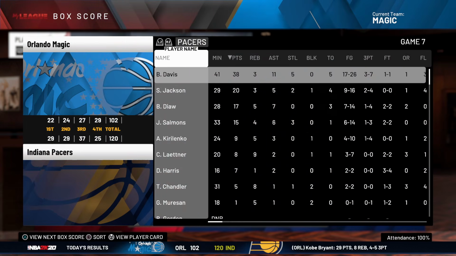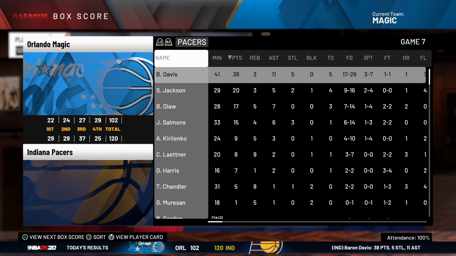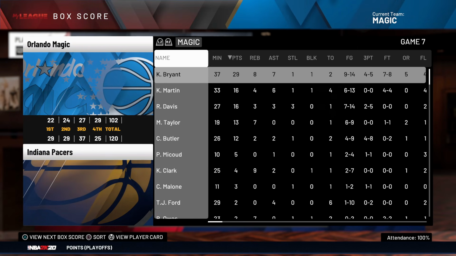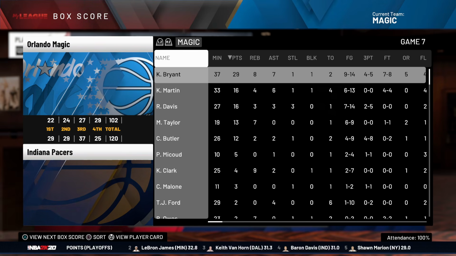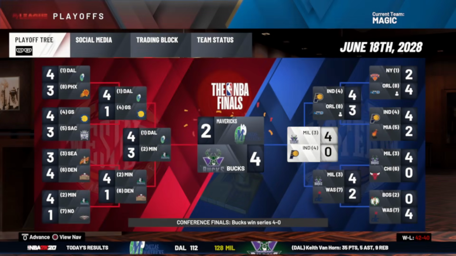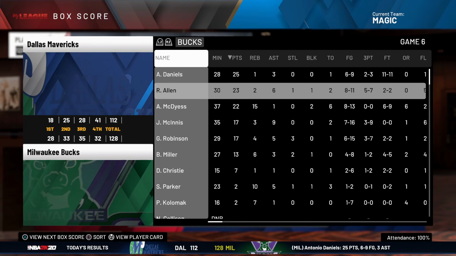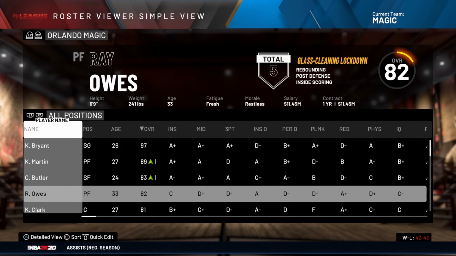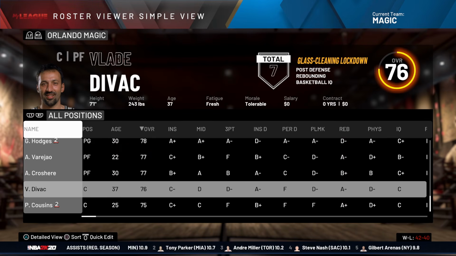Oh my God. We lost by 18 in game 7 thanks to Baron Davis's 38 and 11, but Kobe put up 29 and 7. I'll give you a good 3 bars. Yep. The Milwaukee Bucks led by Ray Allen, who honestly, he's an 86, but he should be way higher because he keeps beating us in the playoffs every other year. Win the championship. Not a horrible year. Wait, Vlade Divac was on our team. Are you kidding me? After all that, this guy just wanted to follow Kobe around.